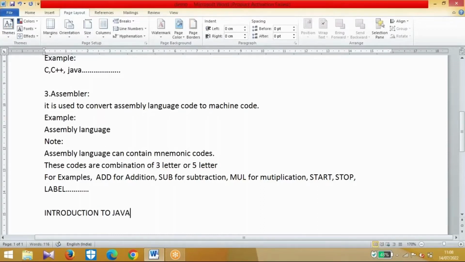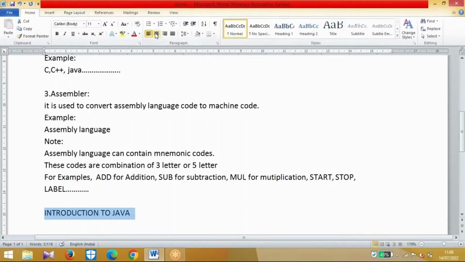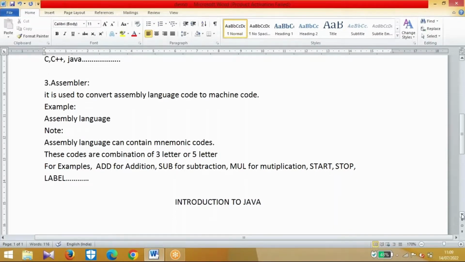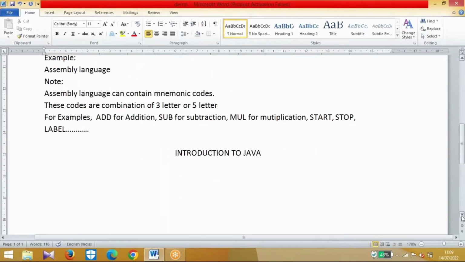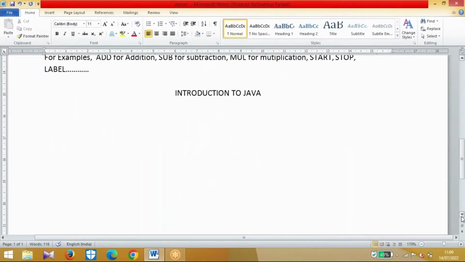Introduction to Java. So let us see who implemented Java, in which organization it was implemented, and by taking which languages' support we have developed Java. We need to see all these things in this video, and what technologies we are having. So let us see here.